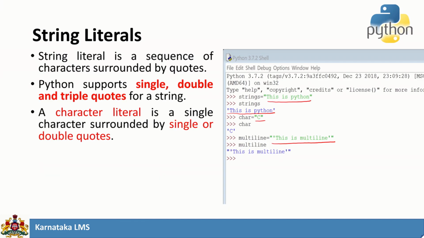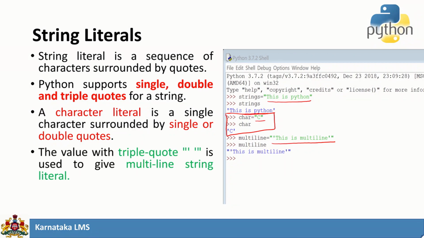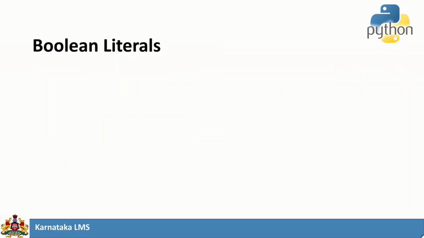String literals can be represented in Python either by using single quotes, double quotes or triple quotes, depending upon the requirement. We will discuss strings in detail in unit 2. A character literal is a single character surrounded by single quotes or double quotes. You can use either to represent the particular character. The triple quote is used to give a multi-line string literal.